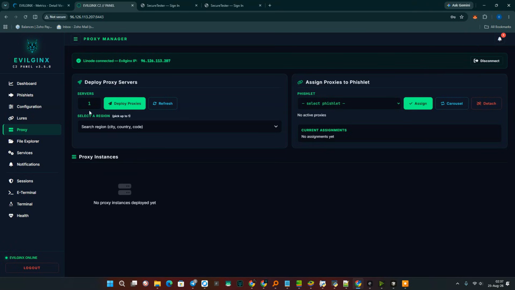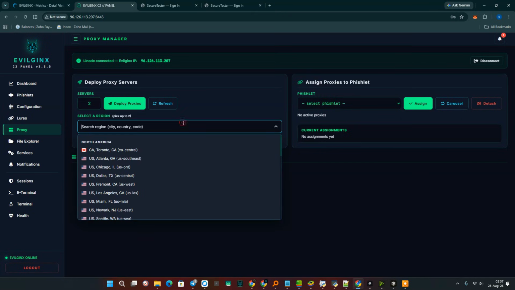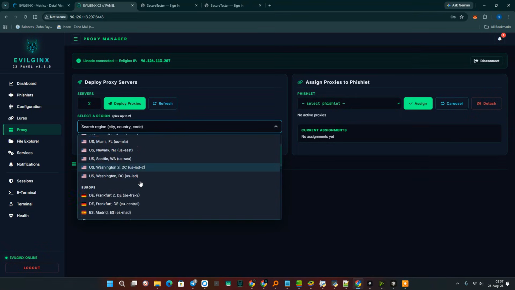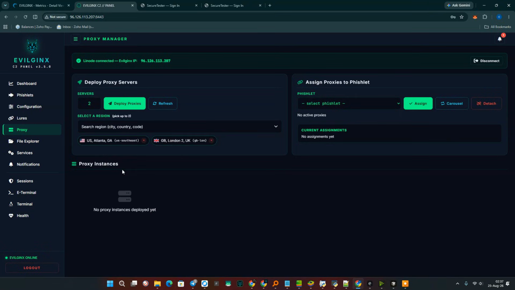Look, you can create exactly as many proxy servers as you need. I'm choosing 2, but you can have 20, you can have 50. It makes no difference. You can select a region for each IP address individually or one region for all other proxy servers. Let's choose Atlanta. There it is, displayed right here. Everything works via API and I don't know, let's go with London.